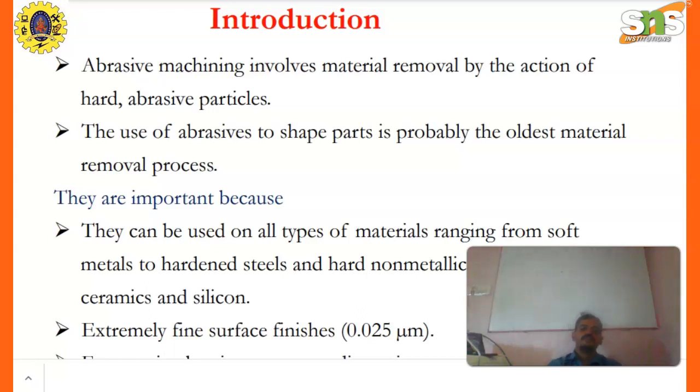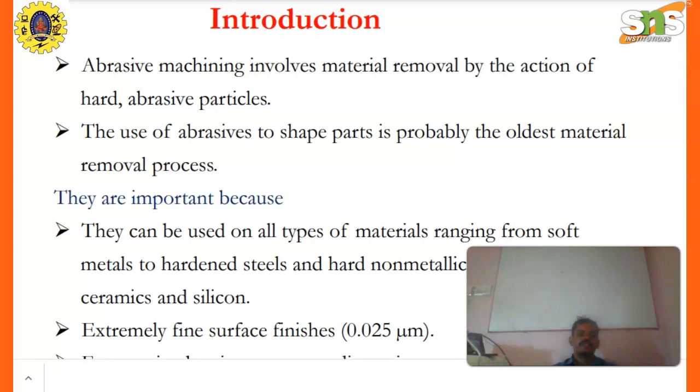Abrasive machining process. Abrasive machining involves material removal by the action of hard and abrasive particles. The use of abrasives to shape parts is probably the oldest material removal process. They are important because they can be used on all types of material, ranging from soft metals to hardened steels and hard non-metallic materials such as ceramic and silicon.